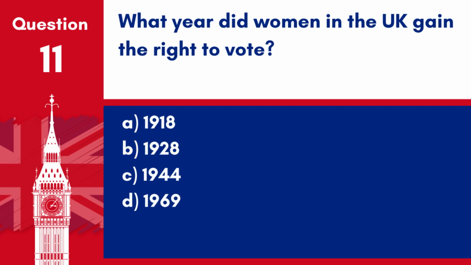Question 11. What year did women in the UK gain the right to vote? A. 1918. B. 1928. C. 1944. D. 1969. Answer: A. 1918. Women in the UK gained the right to vote in 1918, though initially it was limited to women over the age of 30 who met certain property qualifications.